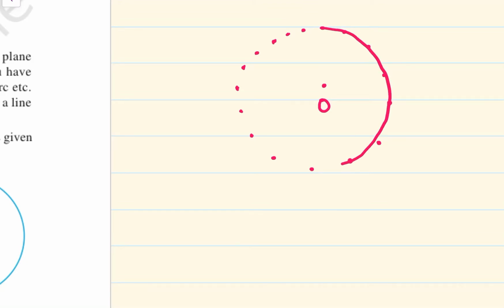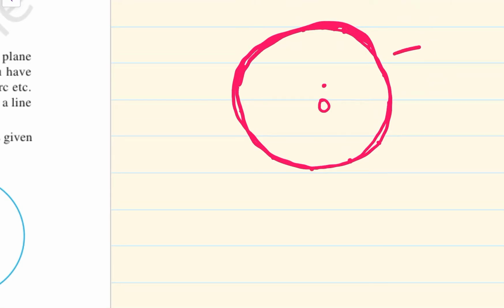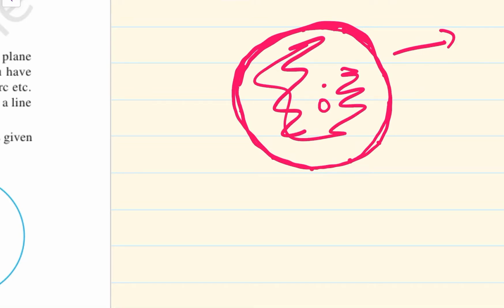When they are joined and connected together, they give us a circle. This circular ring is our circle, and a circle has three major parts: the exterior of the circle, the interior of the circle, and the circle itself. This is what we are going to talk about in this chapter, and various components related to the circle.